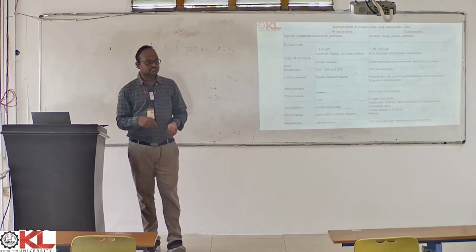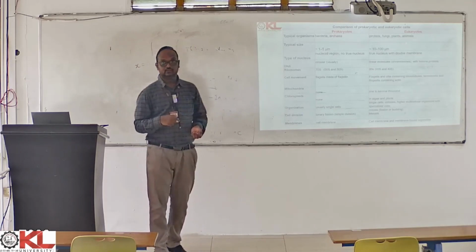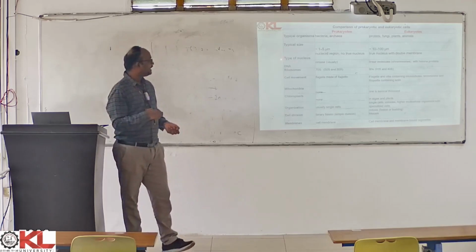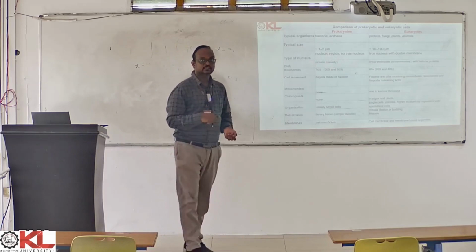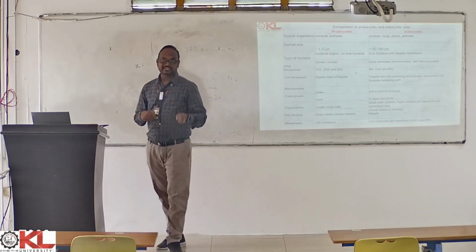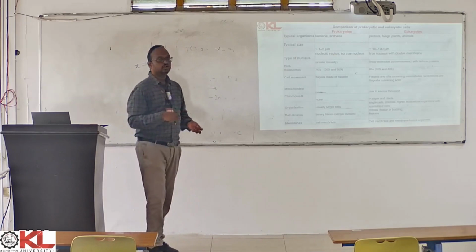So what are the other major differences between prokaryotes and eukaryotes? Type of nucleus: as I said, in prokaryotes there is no true nucleus, so the genetic material inside the prokaryotic cell is called the nucleoid.